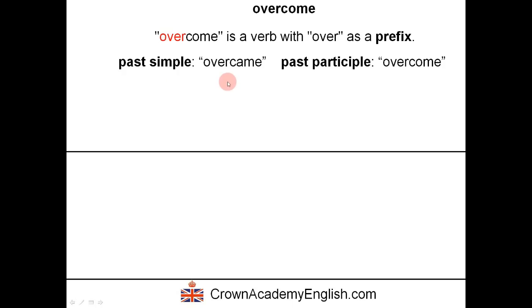The form of overcome is the same as the verb come, in fact. So the past simple is overcame, and the past participle is overcome. This doesn't change. So for example, we would say, I have overcome something.